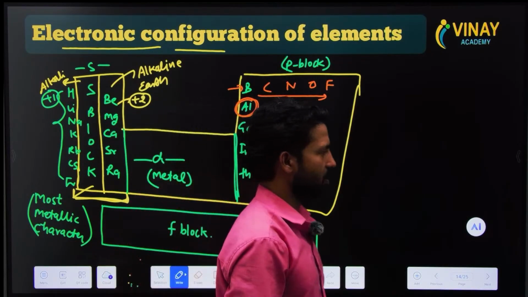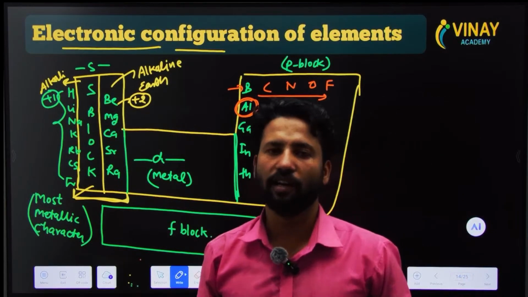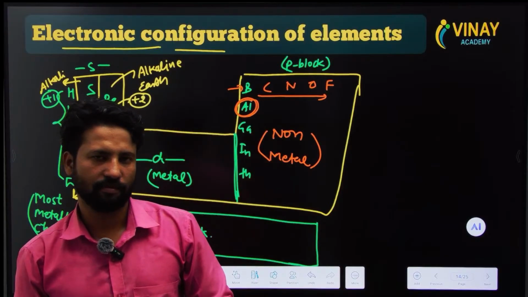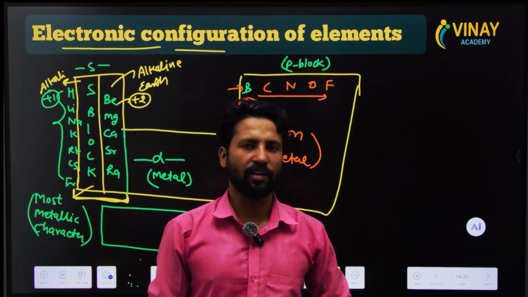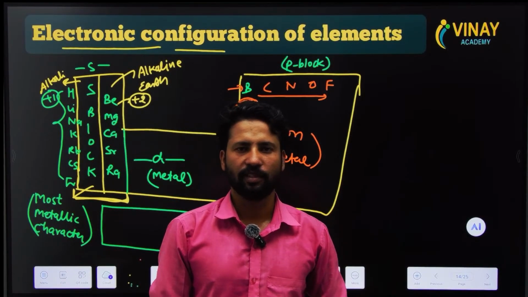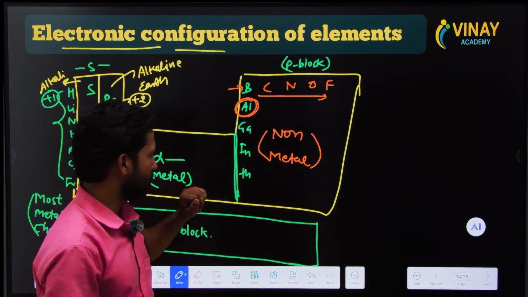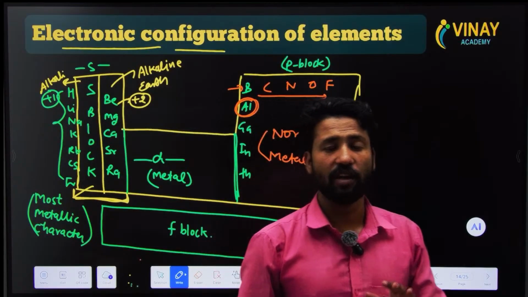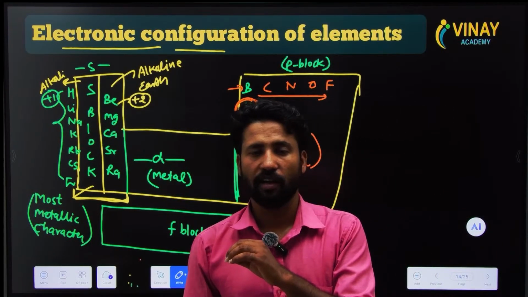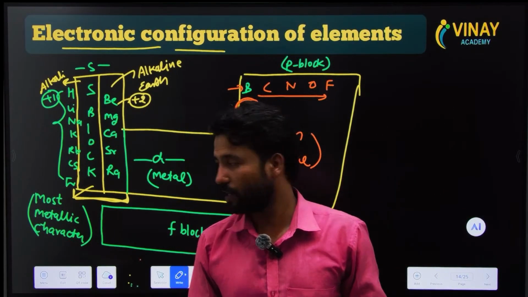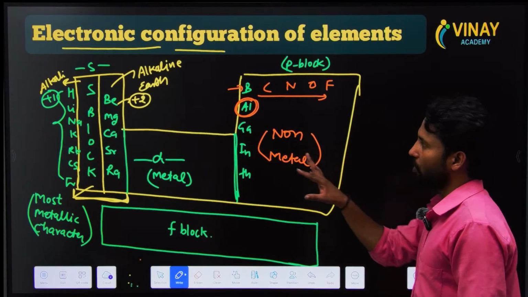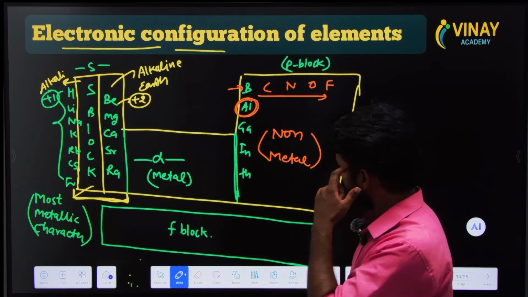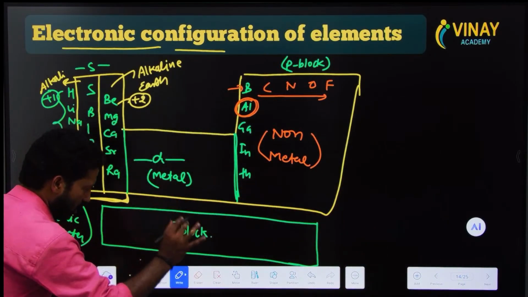What are the properties of non-metals? Non-metals accept electrons. They have high ionization enthalpy. These properties may look like something new. I will discuss them later. I am talking about these properties because basically this chapter is all about these basic properties. They are important properties. Okay. So this was the classification of all elements. If we talk about this particular section, they all are metals.